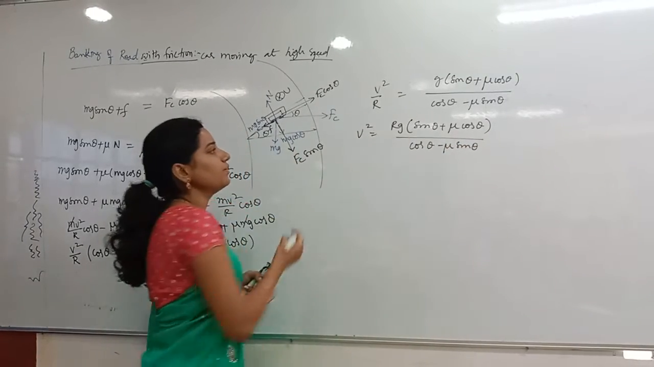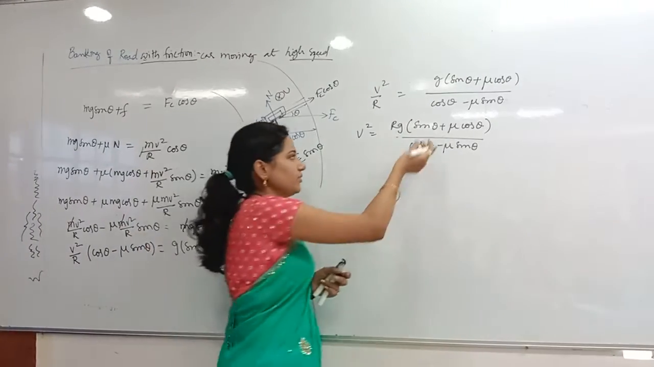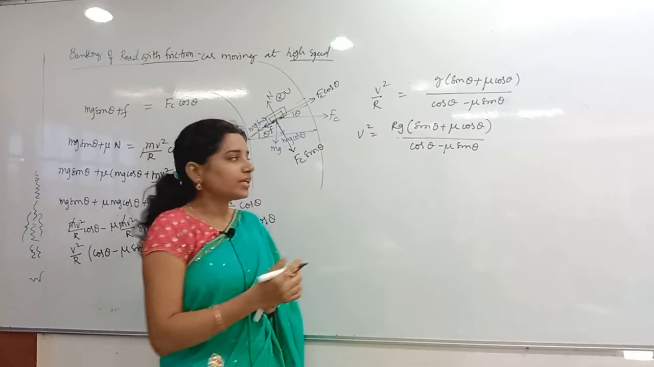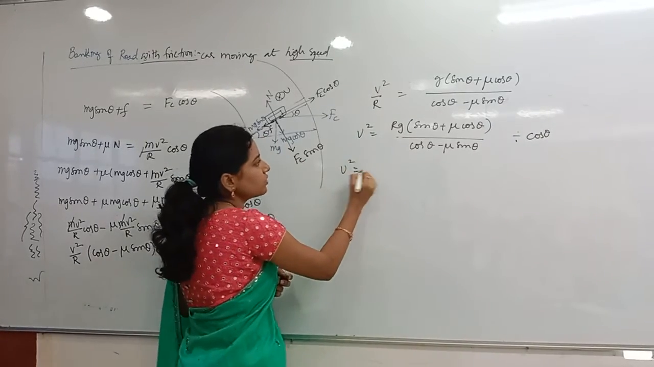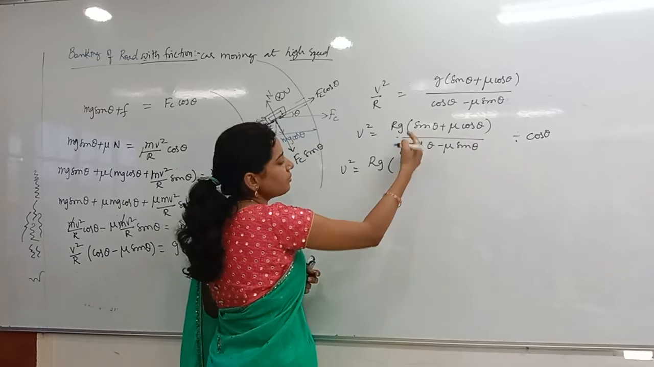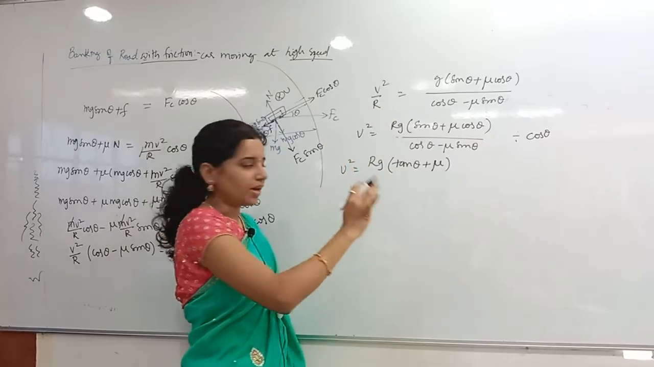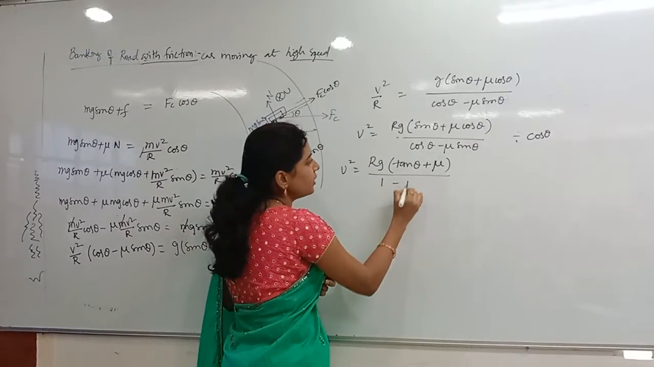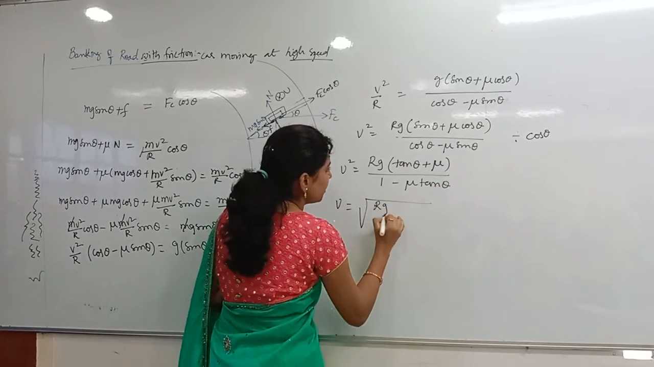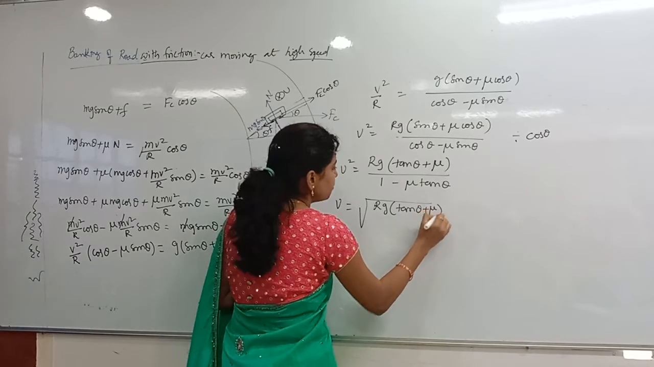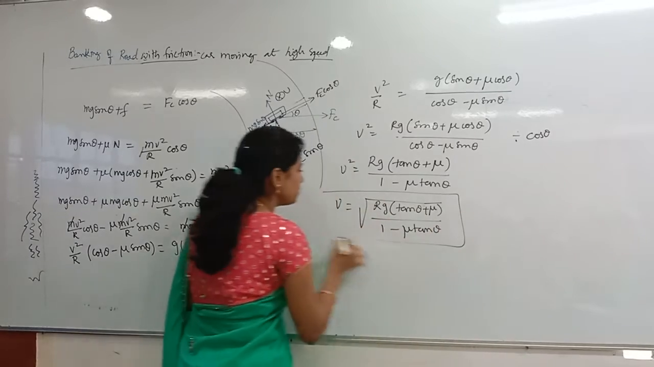This is the velocity, and even you can take the cos theta common here. Whenever you take the cos theta common, what will happen? I will divide with cos theta on both sides, for the numerator and the denominator. Then v square is equal to rg into (sin by cos, nothing but tan theta, plus mu). Cos theta by cos theta will be 1. That divided by 1 minus mu tan theta. Velocity is equal to under root of rg into (tan theta plus mu) by (1 minus mu tan theta). This is a formula, the maximum safest velocity.